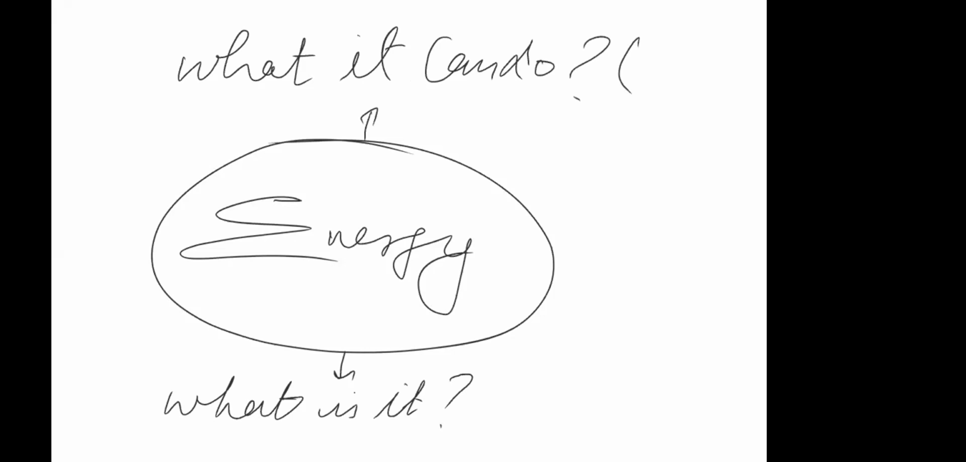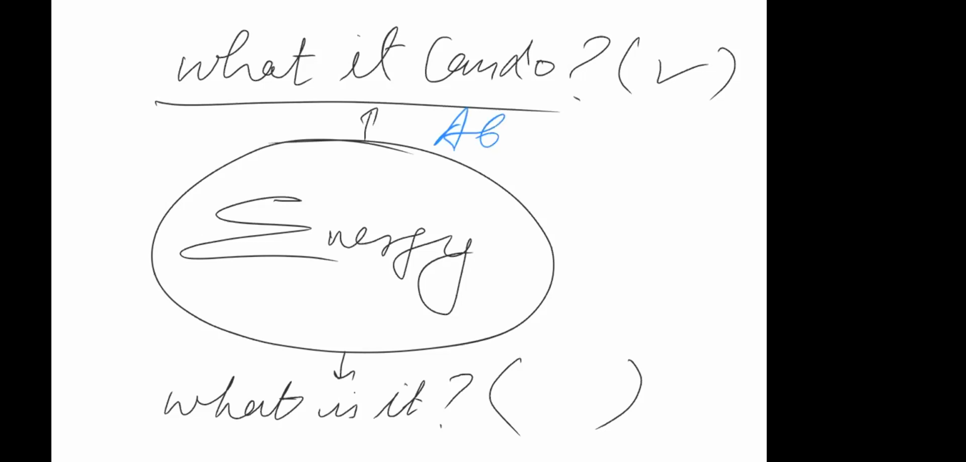So you gave me the answer to this question. What's the answer to this one? Ability to do work. There is nothing wrong with it. That's absolutely correct. Ability to do work.